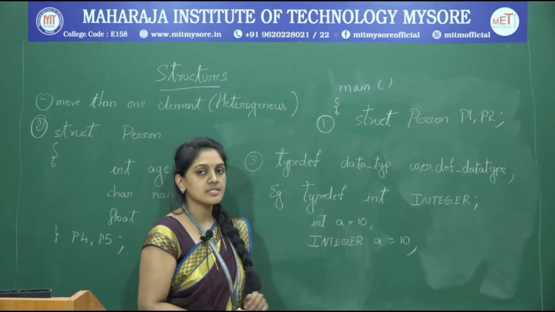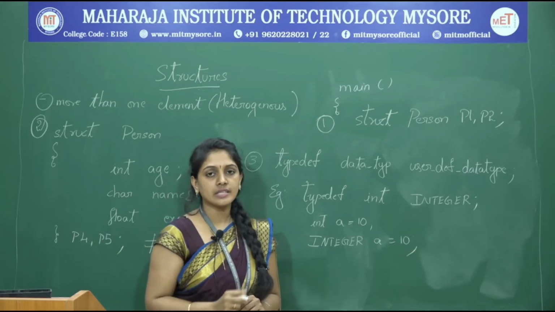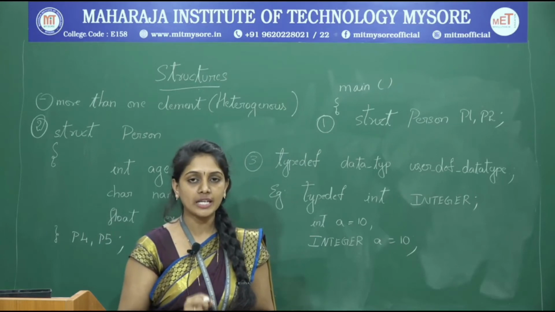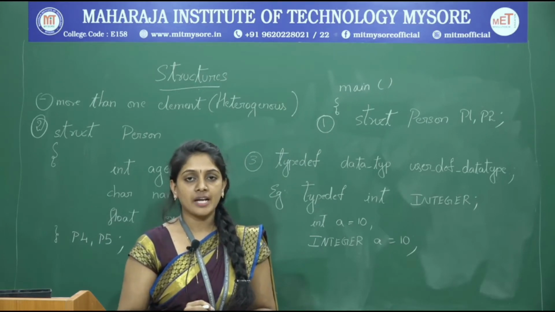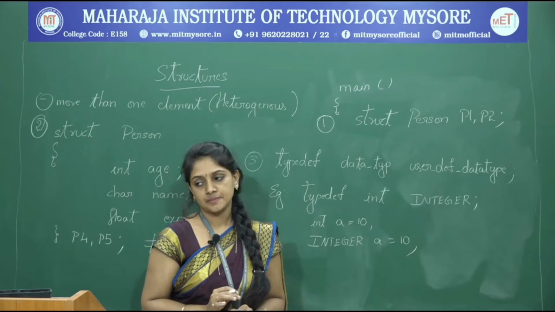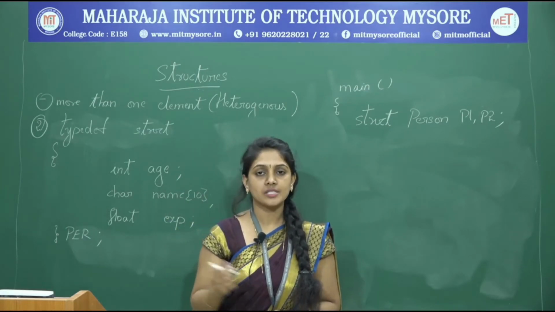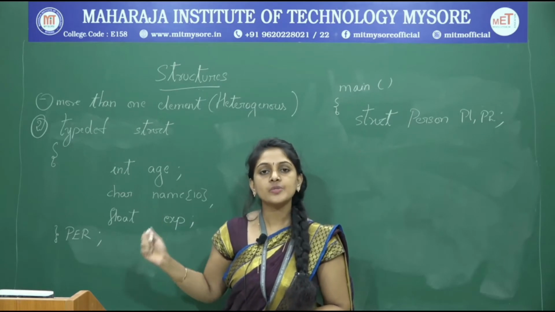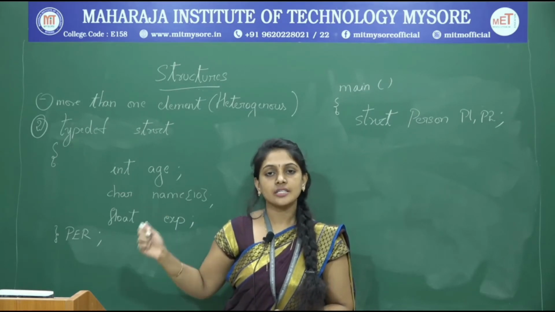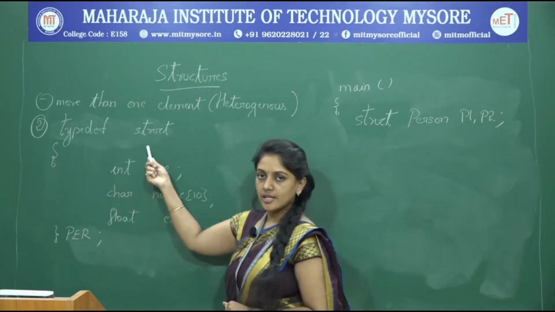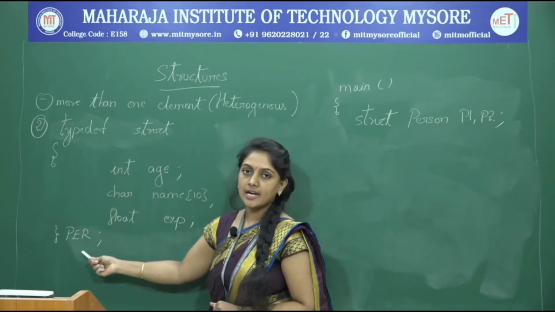In similar lines, we can use the typedef along with the structure also to declare a user defined structure data type. So repeating again, typedef keyword is used here to declare user defined structure data type. So typedef followed by struct, we are declaring PER.